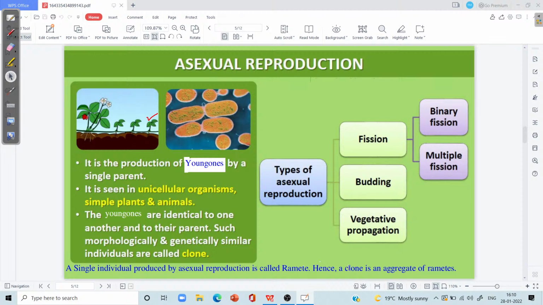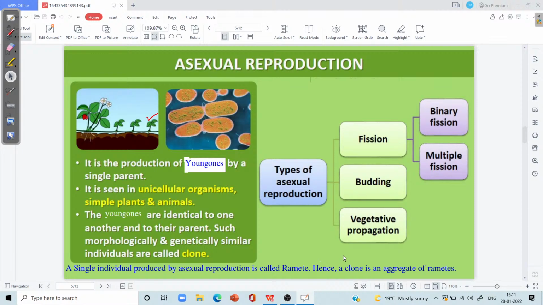The various members of a clone family resemble each other morphologically as well as genetically.